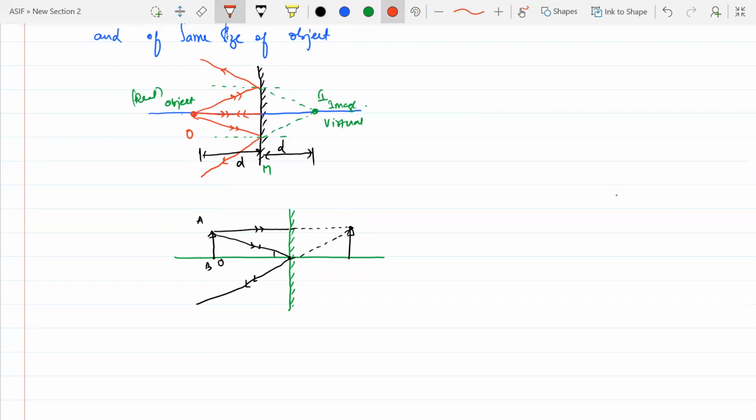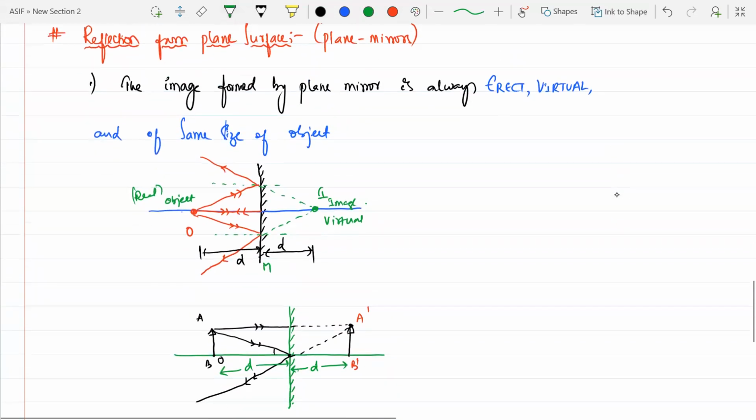So this will become A dash, and this will be your B dash. And the distance from here to here, if it is D, this distance will also be D. Clear? So an extended object is also only getting laterally inverted, but everything will remain the same.